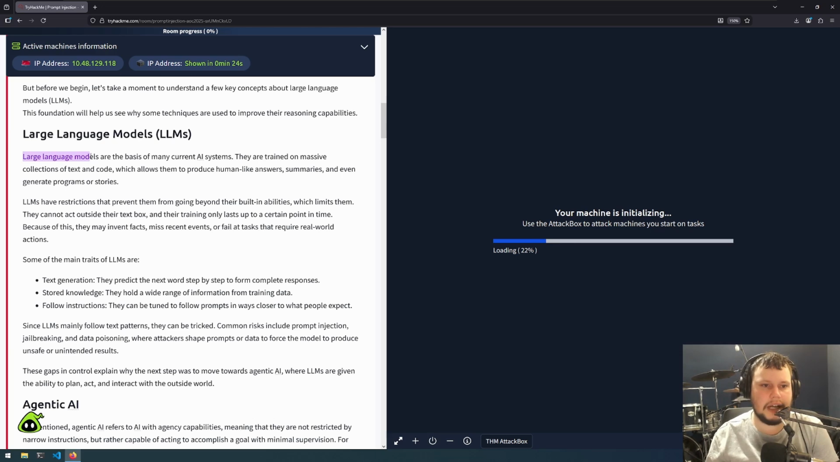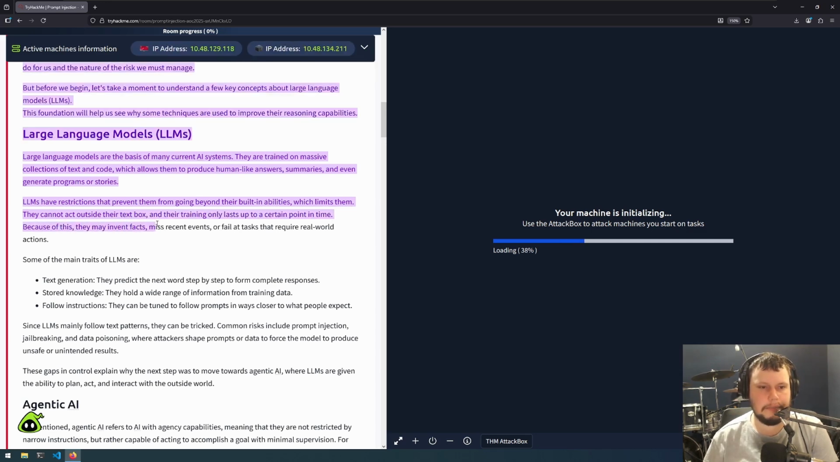Large language models are the basis of many current AI systems. They're trained on massive collections of text and code, which allows them to produce human-like answers, summaries, and even generate programs or stories. LLMs have restrictions that prevent them from going beyond their built-in abilities, which limits them. They cannot act outside their text box, and their training only lasts up to a certain point in time. Because of this, they may invent facts, miss recent events, or fail at tasks that require real-world actions.